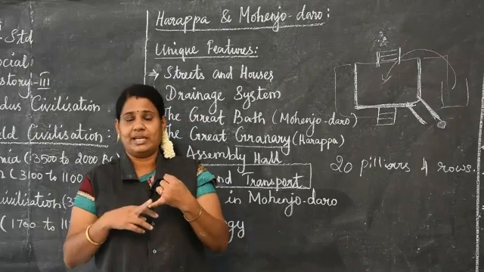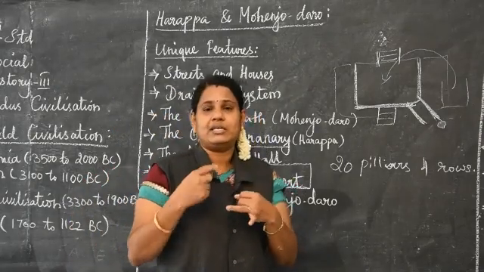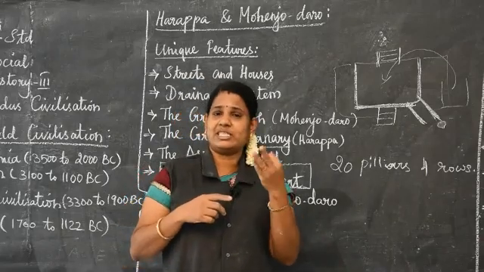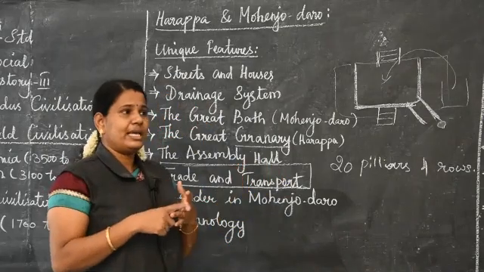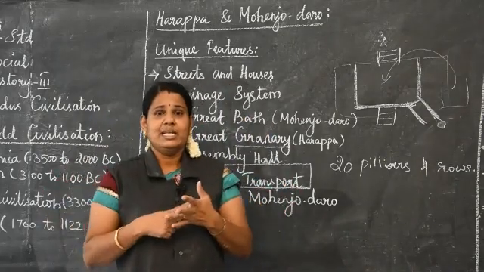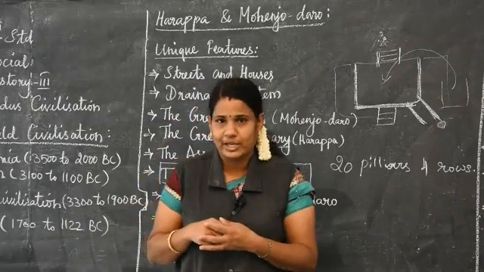Second, they were doing trade business with other countries, other lands, other cities also. So kings and emperors were using the ornaments and jewelry they got from Meluka in the civilization.